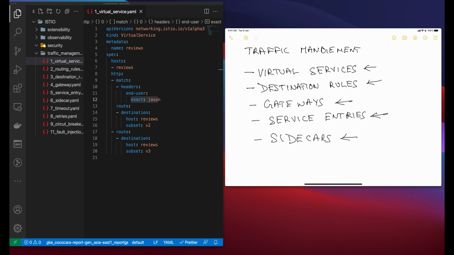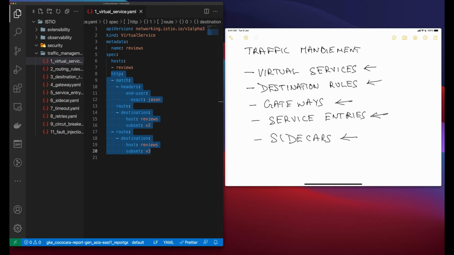Now let's talk a little bit about routing rules. The HTTP section here contains the virtual service routing rules describing match conditions and actions for routing HTTP, HTTP2, or gRPC traffic sent to the destination specified in the host field.